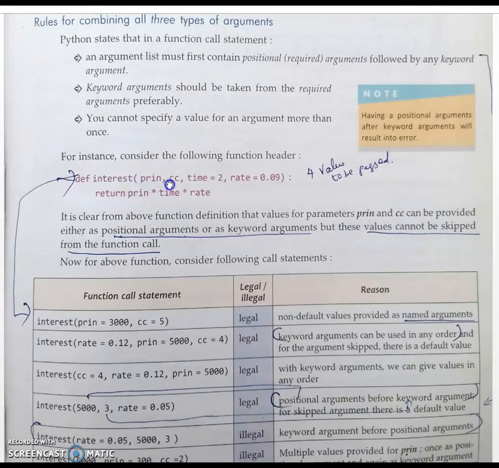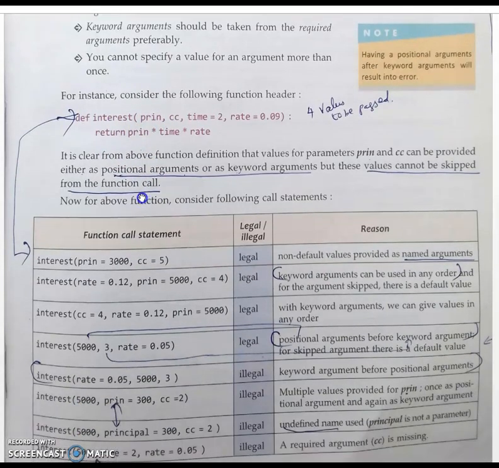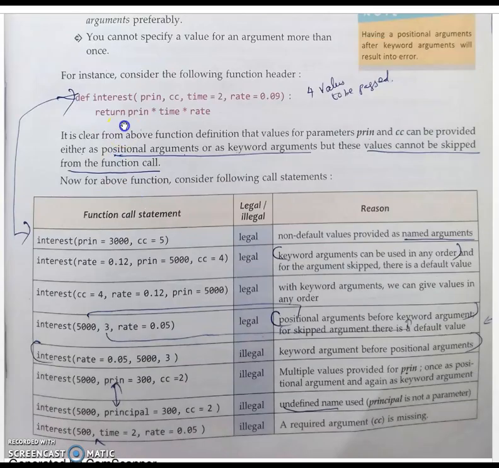Here consider this. What are the valid function calls for this function definition? I am calling this function by the function call statement interest, principal, CC, amount. Here this is positional, and this is the default value which is given in the function definition, that is the function header. I am calling only with the two. Here this is a keyword argument, this is also a keyword argument.